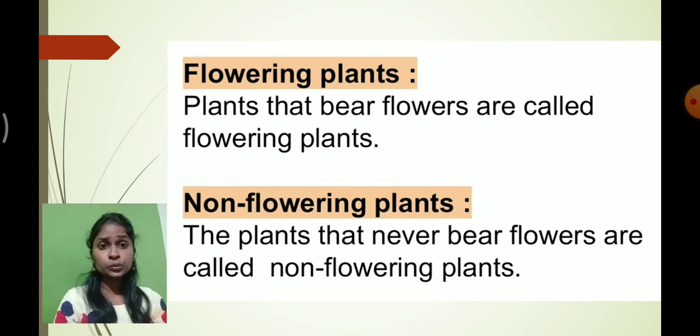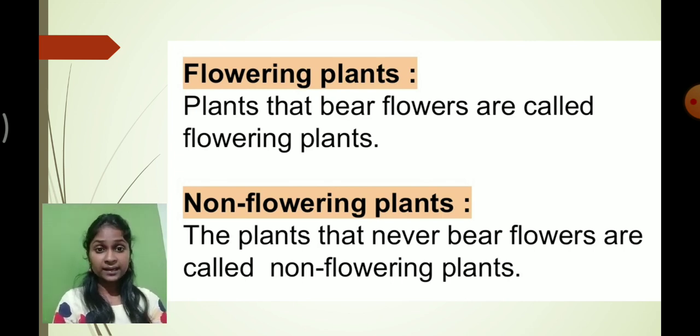Students, you know that most of the time insects are attracted towards flowers to collect nectar. There are many varieties of plants: some plants bear flowers and some plants never bear flowers. So depending upon the presence and absence of flowers, we divide plants into two varieties: flowering plants and non-flowering plants.